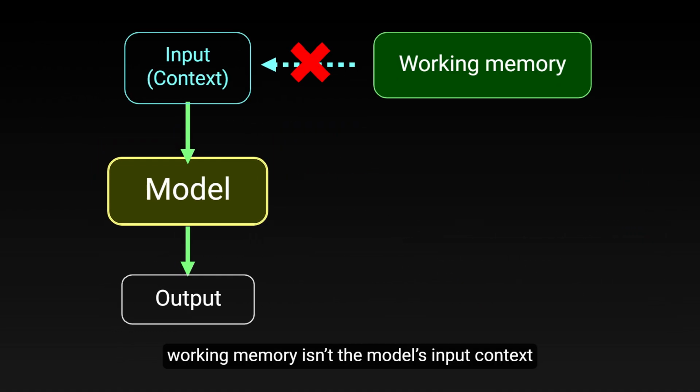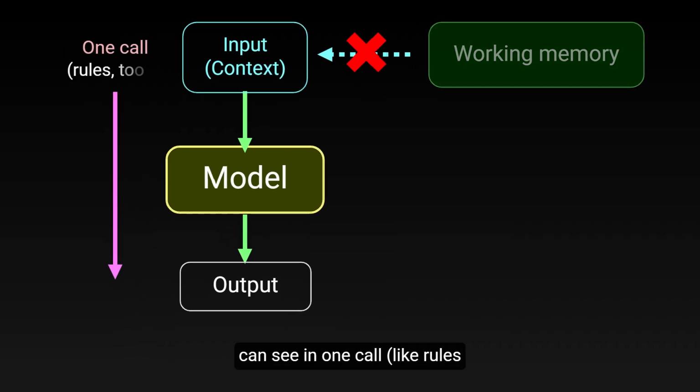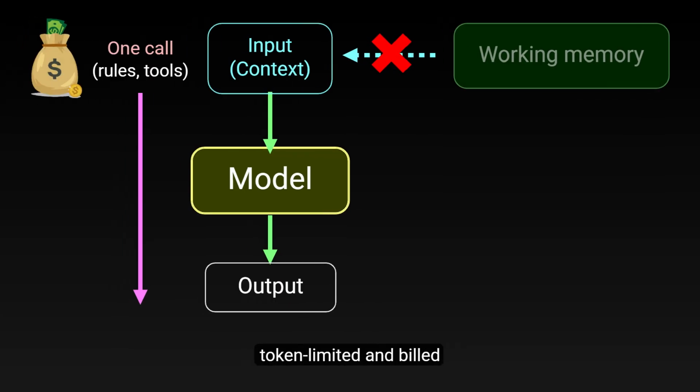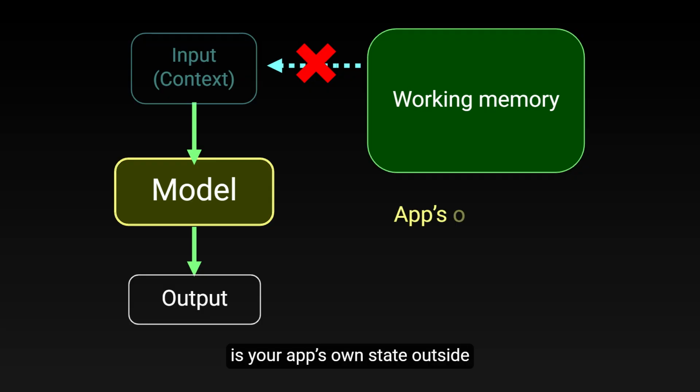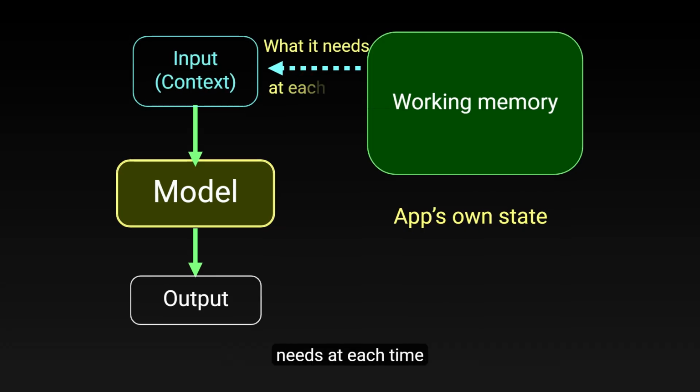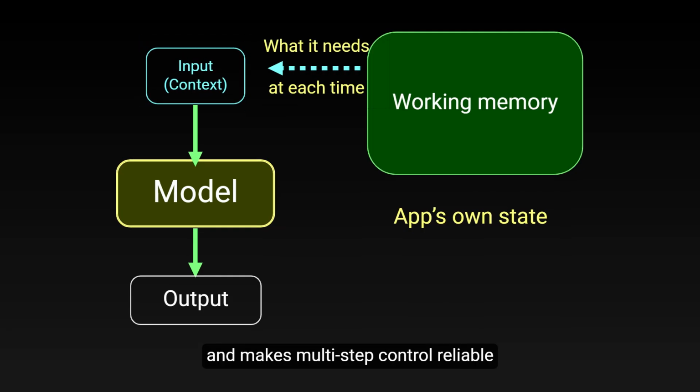Working memory isn't the model's input context. The context is what the model can see in one call, like rules and tool schemas, and it's token limited and billed. Working memory, by contrast, is your app's own state outside the prompt. You only feed the model what it needs at each time. That keeps prompts light, protects privacy, and makes multi-step control reliable.